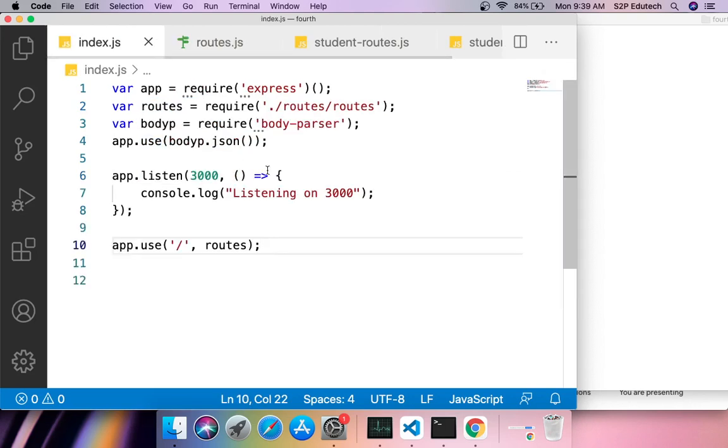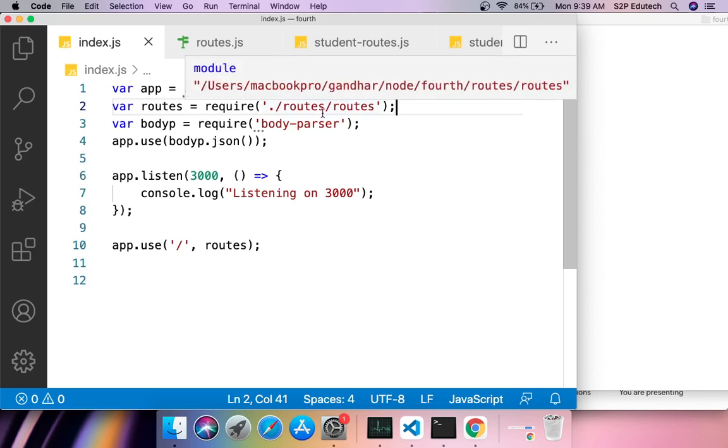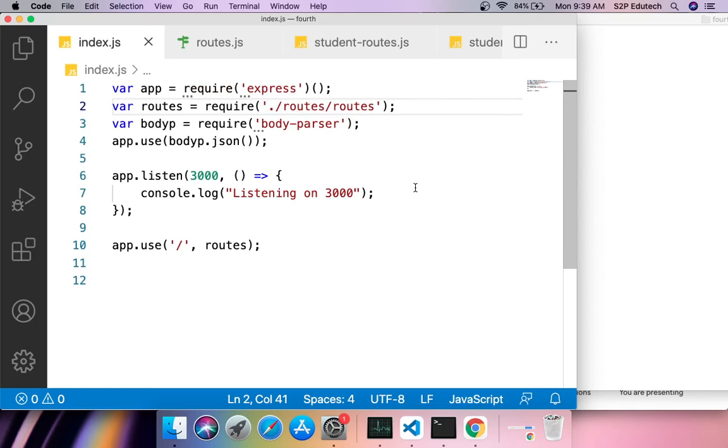After that, I have the index.js file in which I am simply importing that routes file. So what is the flow? We have routes which we are importing in index.js. In the routes file, we have imported student routes. In the student routes file, we have imported students.js. That is how the link is being made.